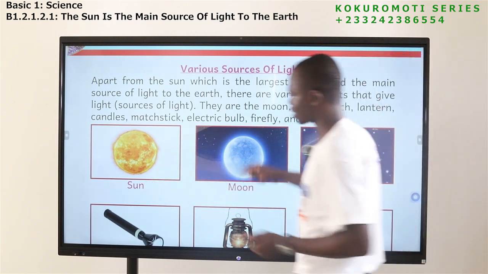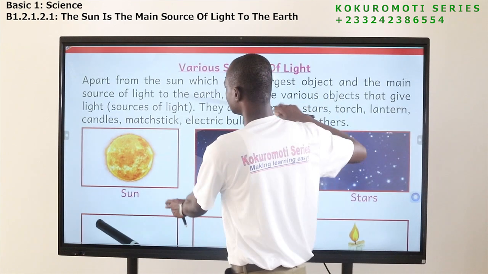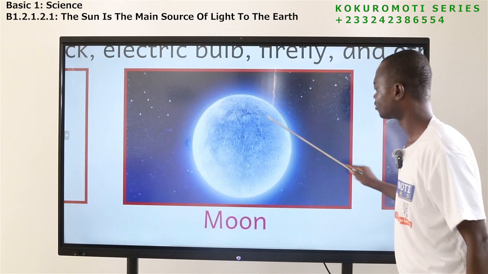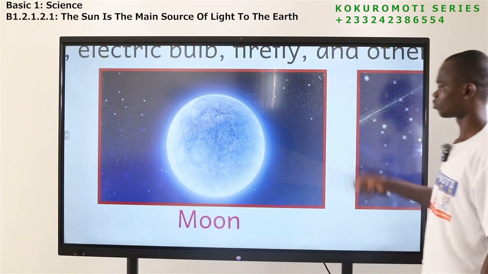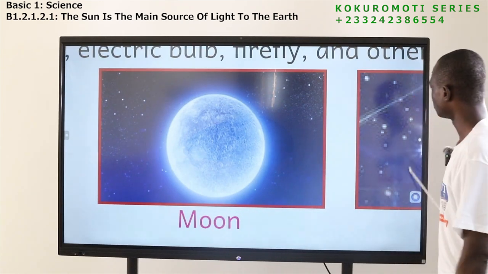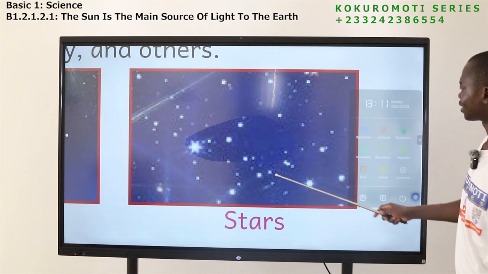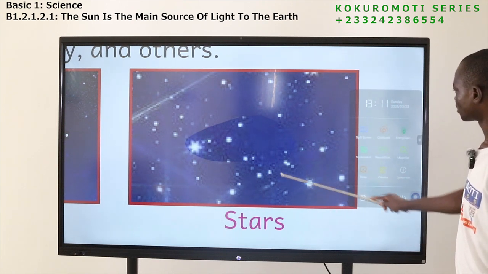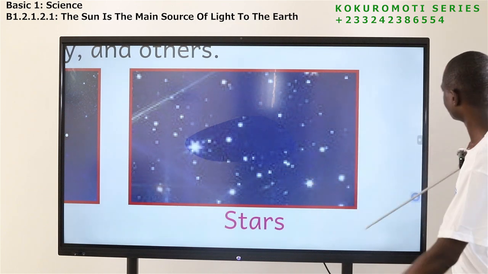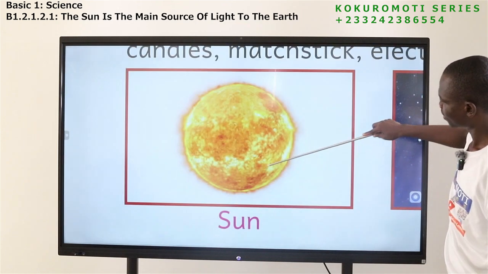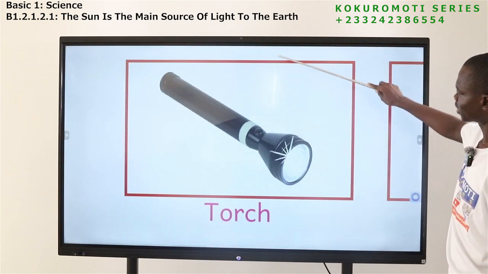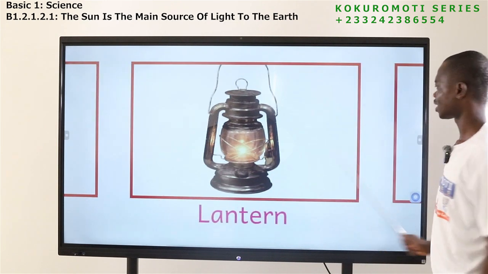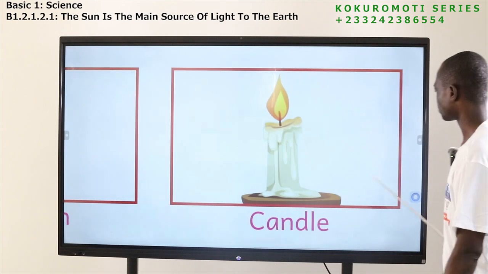So this is the sun. We have said that it is the biggest and the largest source of light. Apart from that, in the night, we get light from where? The moon. We also get light from where? The stars. We also get light from the stars. We also get light from where? Torch. We get light from lantern. We get light from where?